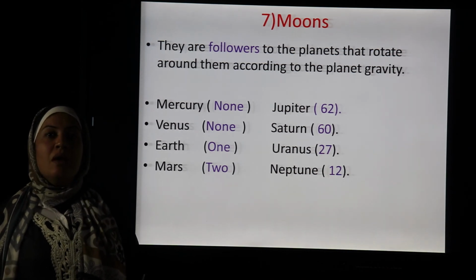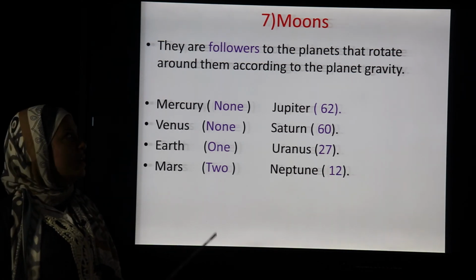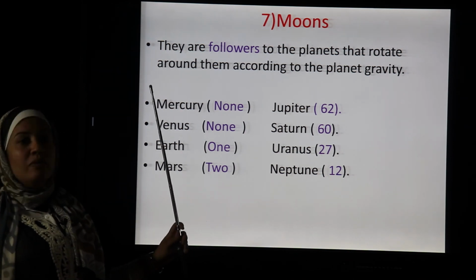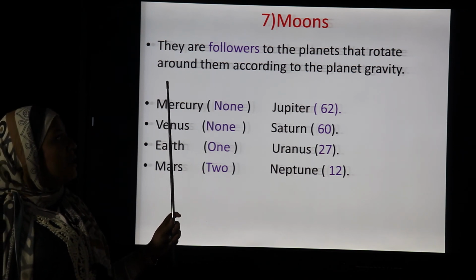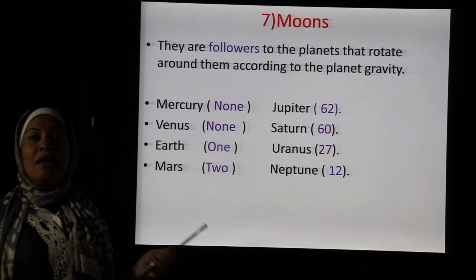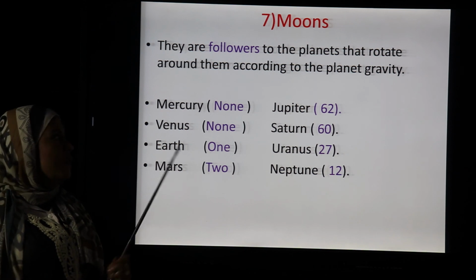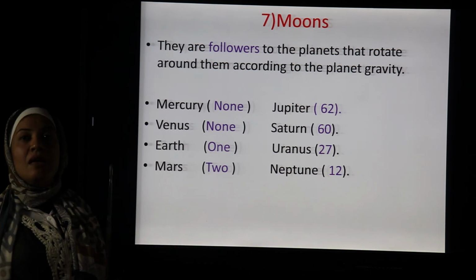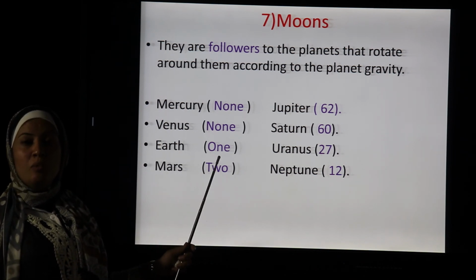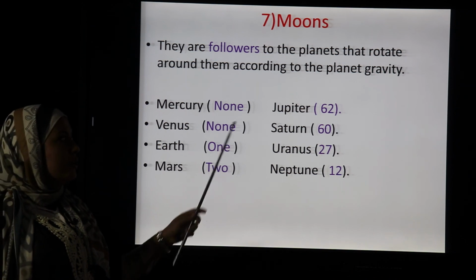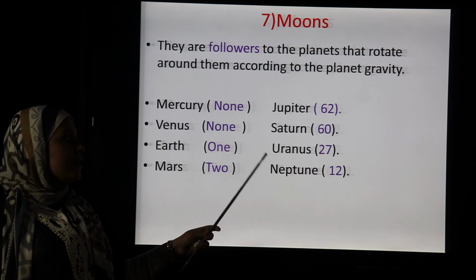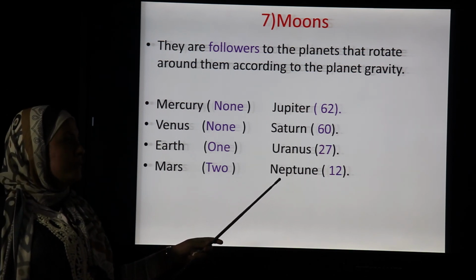Now we will talk about the last part, which is moons. Moons are called the followers of the planets. They rotate around the planet according to the planet's gravity. Each planet has a different number of moons. First, Mercury and Venus don't have any moon rotating around them. Earth has only 1 moon. Mars has 2. Jupiter has 62. Saturn has 60, Uranus has 27, and Neptune has 12.